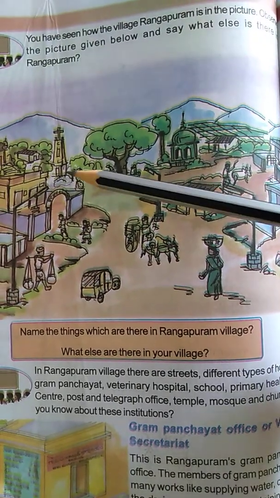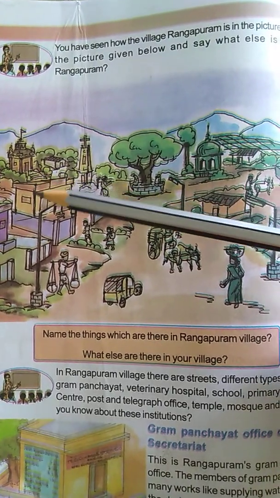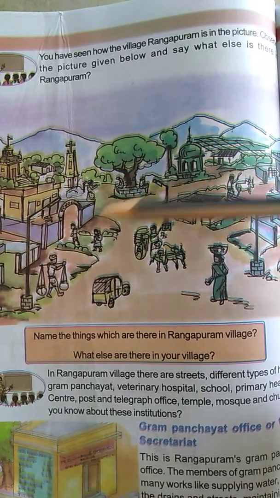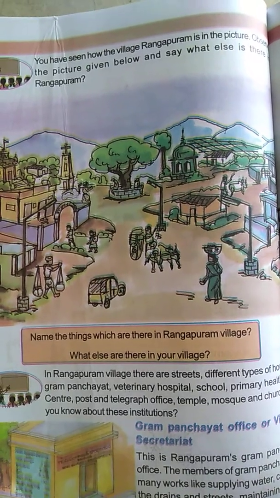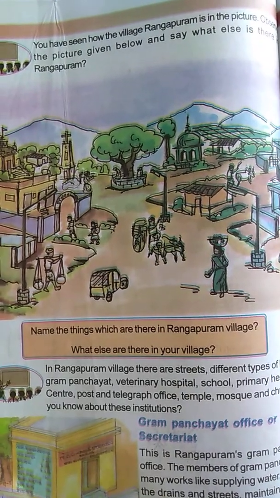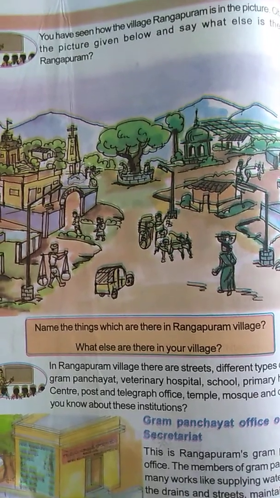Yes, we can see here. See, there are the places of worship. Which are those? Temple, church, mosque. Yes, street lights are there. School is there. And see here, these are the fields. Okay, all these things are there in Rangapuram. One bullock cart is there, auto is there. Now, what else is there in your village? See, all things are there in Rangapuram. Now in our village, what do we have? Just imagine.